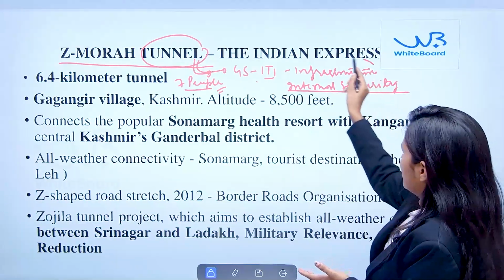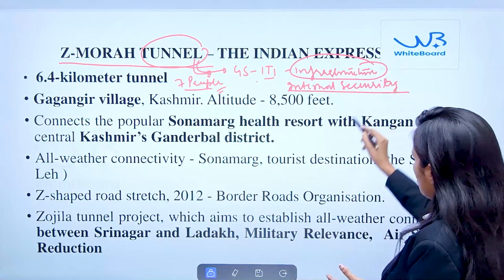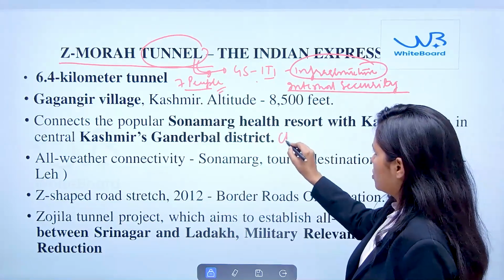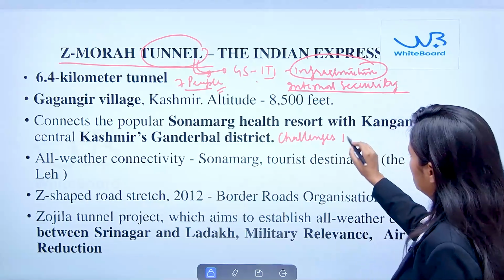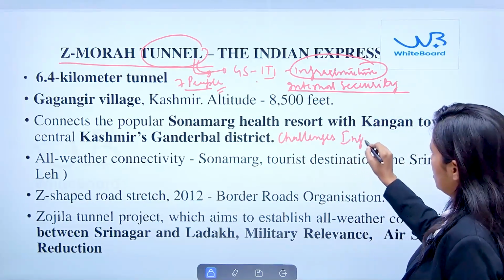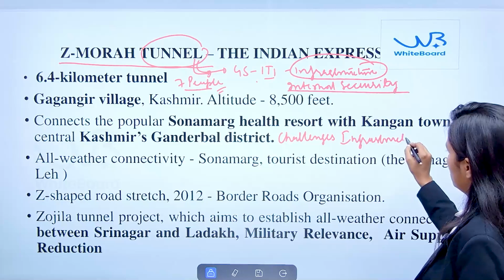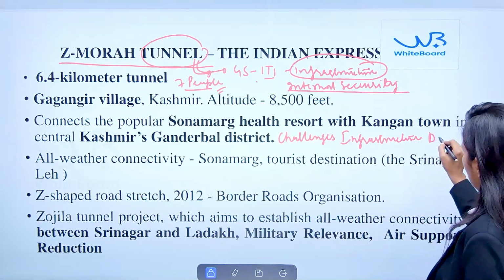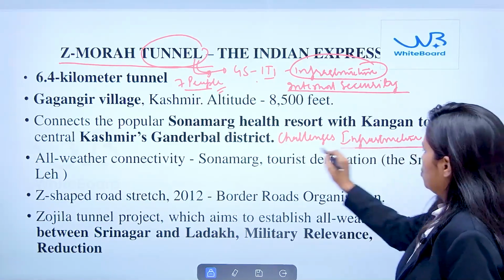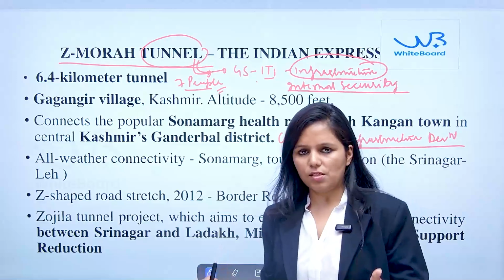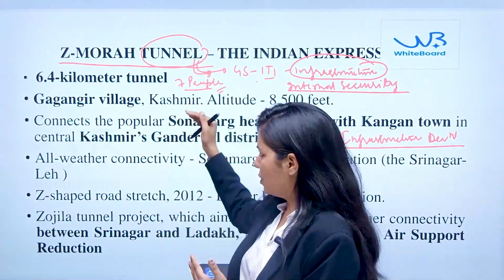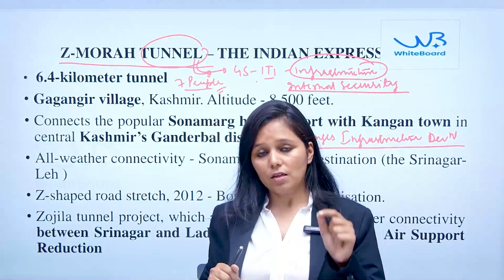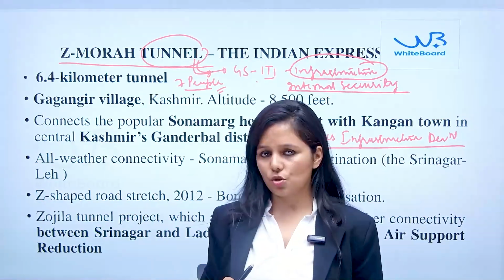As far as infrastructure is concerned, you must prepare for the challenges of infrastructure development in India. There are multiple challenges: social challenges, political challenges, economic challenges. And now with this particular news, we understand there are security related issues as well.